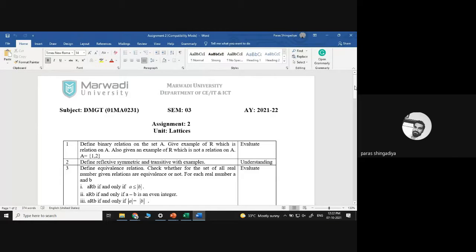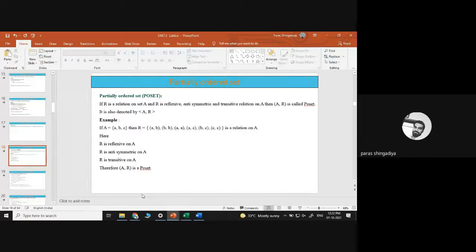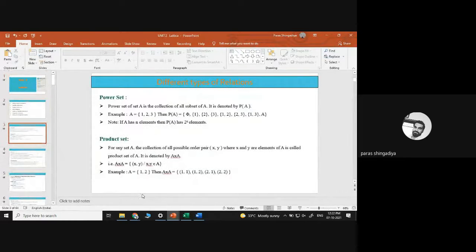So the first question is: define the relation, means write the definition of relation. Binary relation means relation, there is no difference. Define the relation on set A and give an example of R which is a relation on A, and also give an example of R which is not a relation on A. That is the first topic of the unit, the definition of relation.